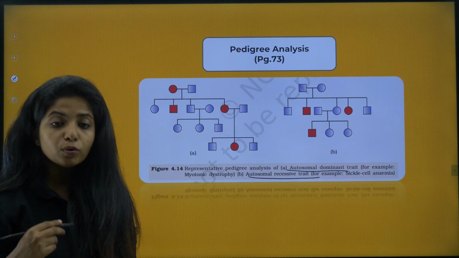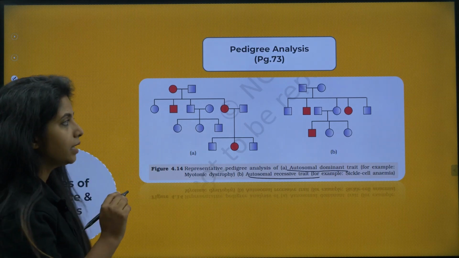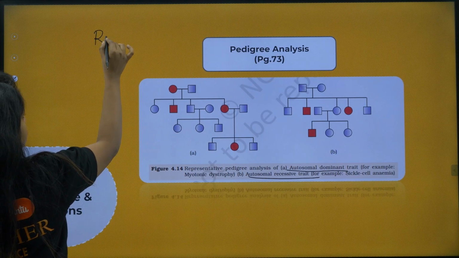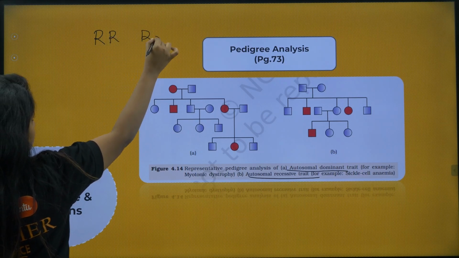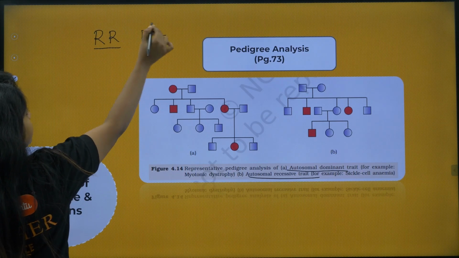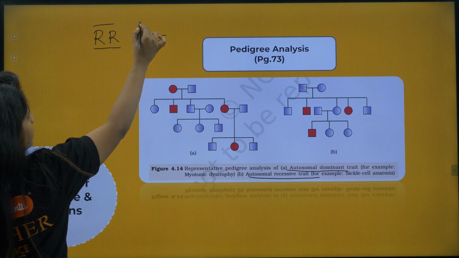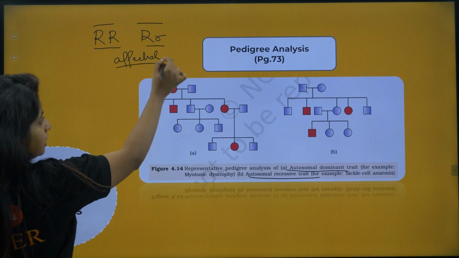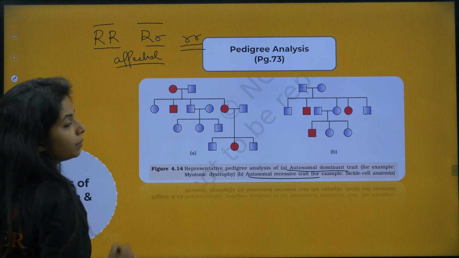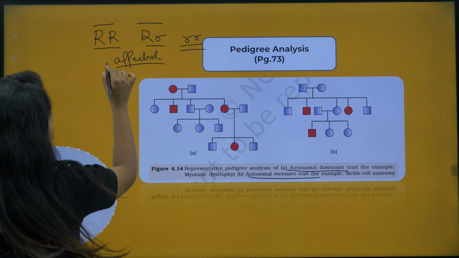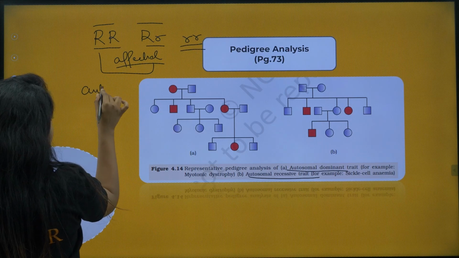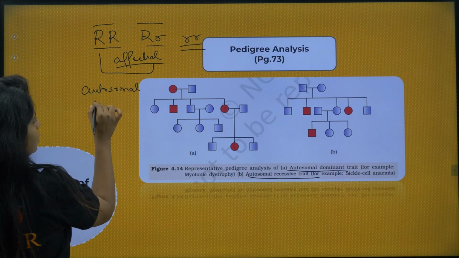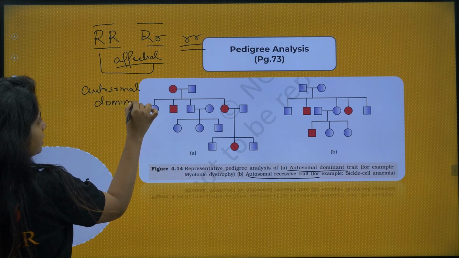So I hope you know autosomal dominant, as in, for example, I have something like this. In both these cases, since dominant alleles are there, this person and this person, both of them will be affected. Instead, if this is the condition, they will not be affected. This is what you mean by autosomal dominant. Autosomes, as in the autosomal chromosomes, are affected over here. This is autosomal dominant disease.